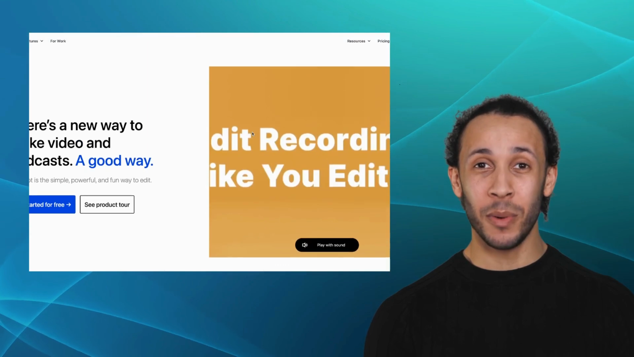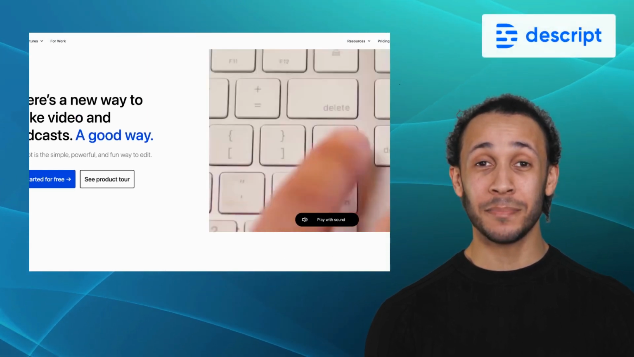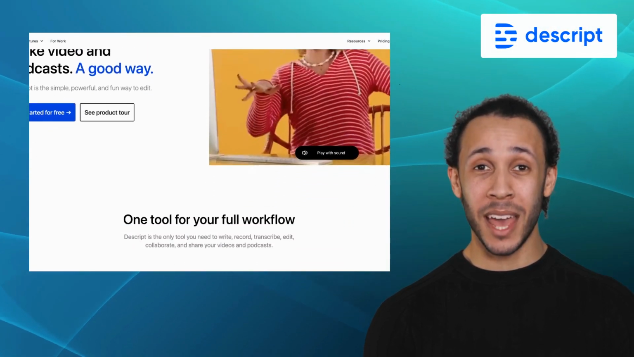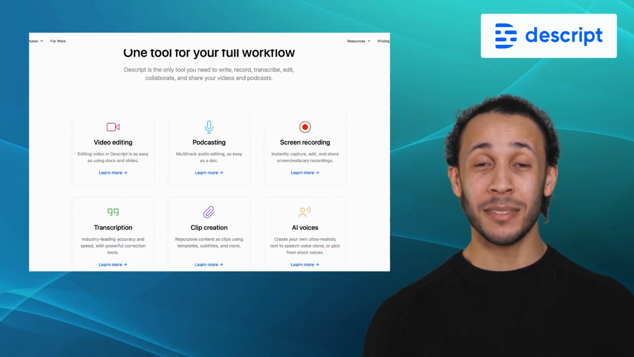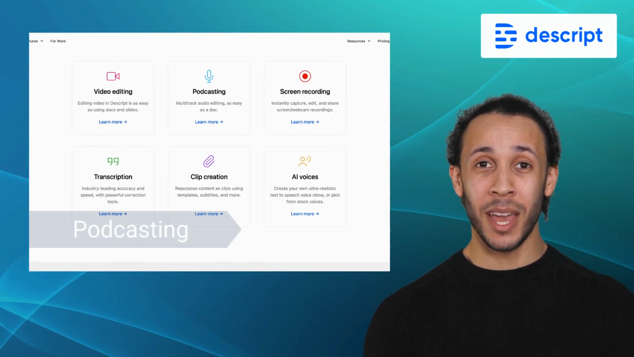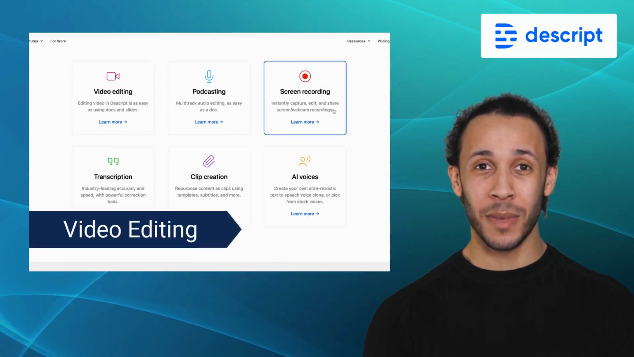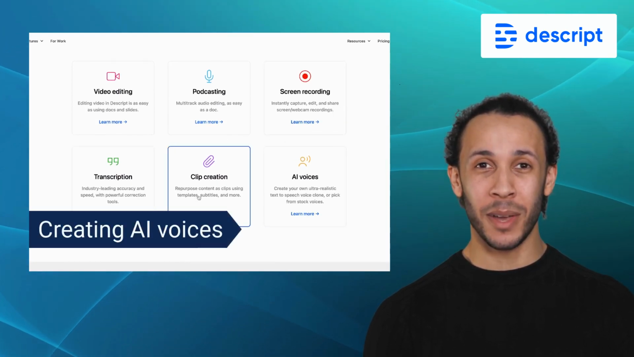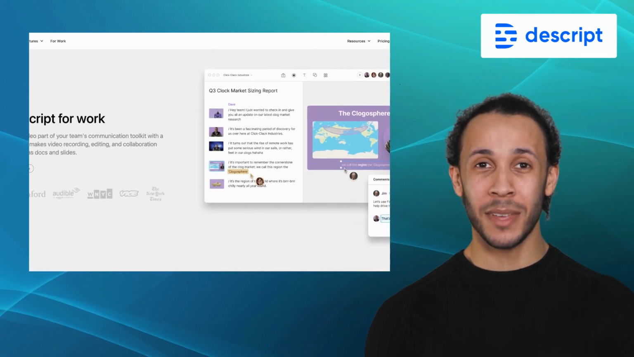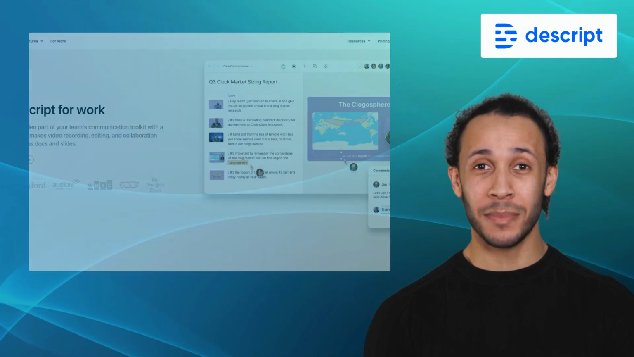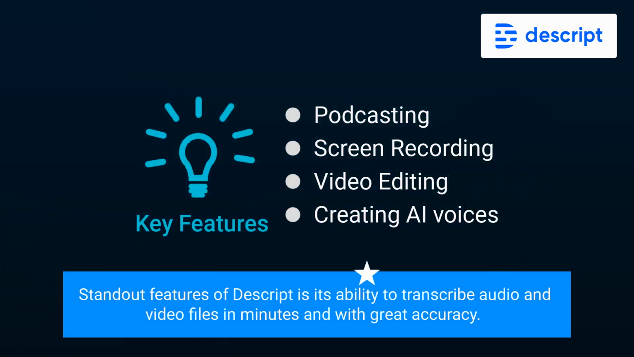Last but not least, we have Descript. Descript is a game-changing platform that streamlines the entire video and podcast creation process. It offers features like podcasting, screen recording, video editing, and creating AI voices. With Descript, you can easily collaborate with your team and create engaging videos in no time. One of the standout features of Descript is its ability to transcribe audio and video files in minutes and with great accuracy.